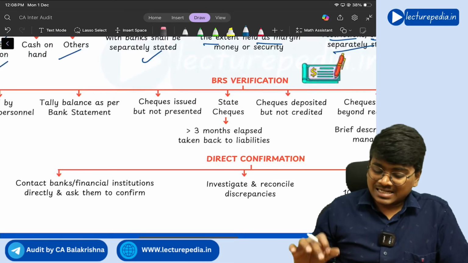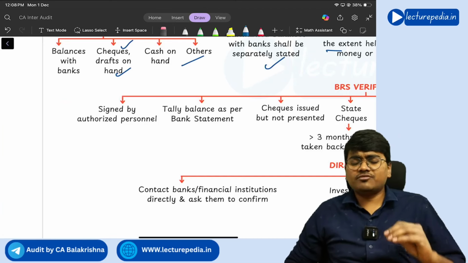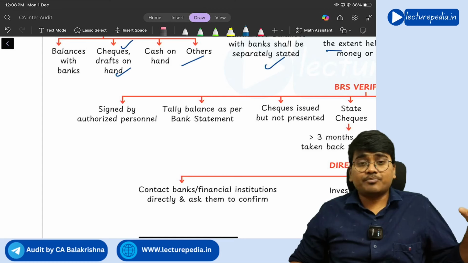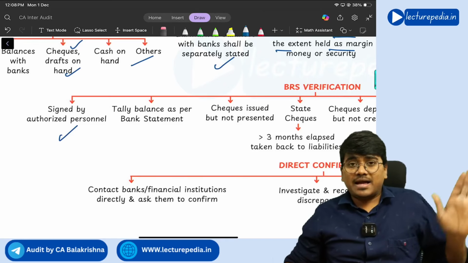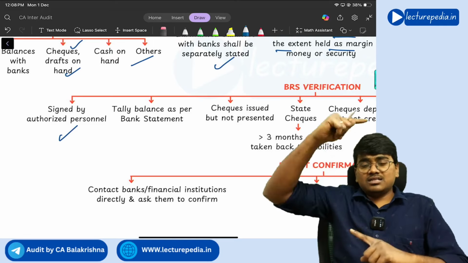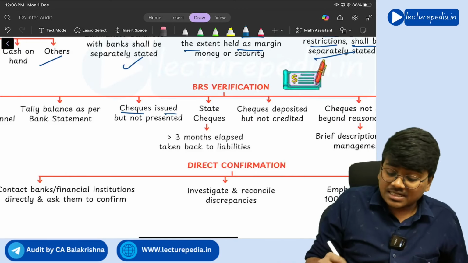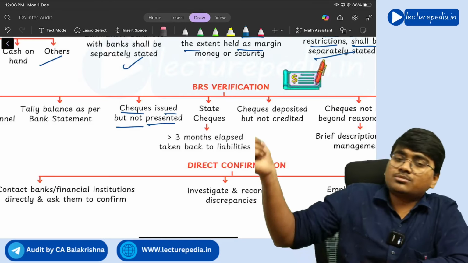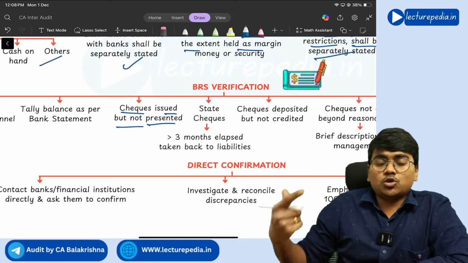Next, bank reconciliation, BRS verification. How will you verify the BRS? First of all, auditor will see whether the BRS has been properly signed by the authorized personnel or not. Next, tally the balance as per bank statement, whether matching or not. If there is a difference, you will see the reasons for difference, right? Next, you need to check the cheques that are issued but not presented. Okay, you have issued the cheque to the customer, but the customer has not yet presented it. You need to see those kinds of cheques.